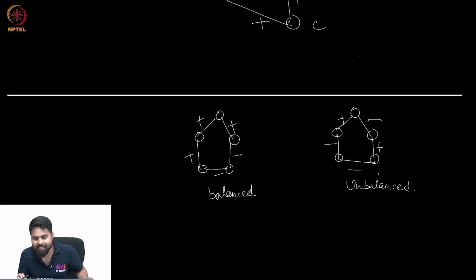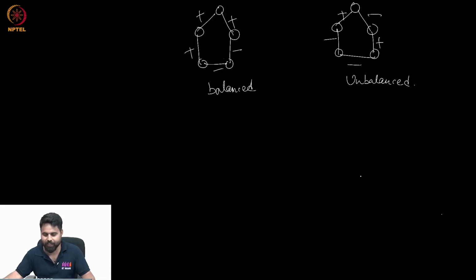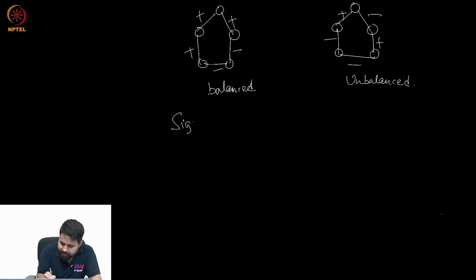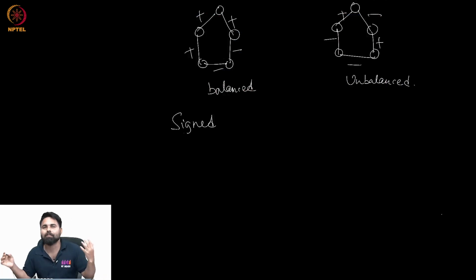Now from cycles, we generalize this concept to graphs. Here come the signed graphs. We have already said that signed graphs are the graphs where the edges can be negative edges and plus edges, so in a signed graph there are plus edges and minus edges. So what are balanced signed graphs?